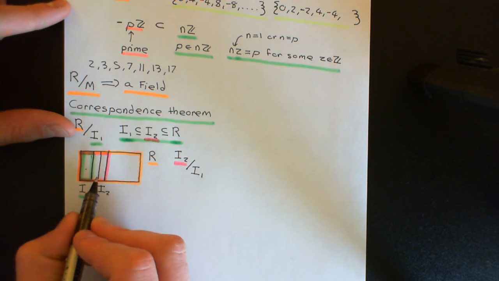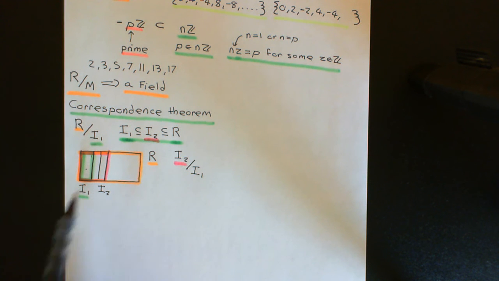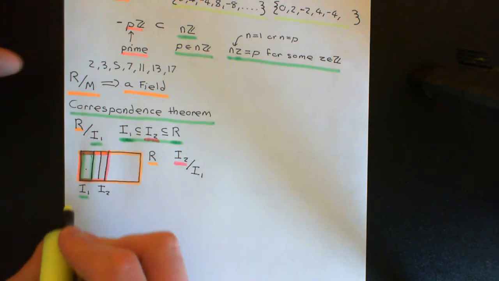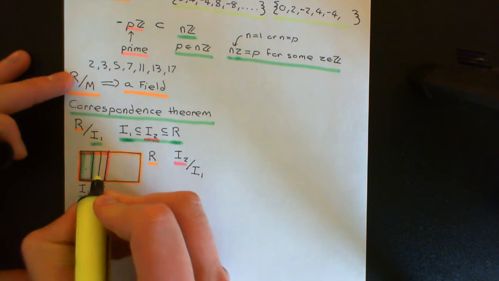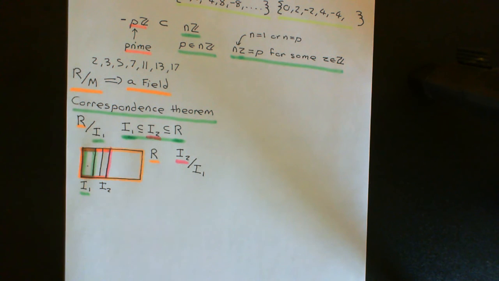Now I admit that the picture makes it look as though these are not all the same size. In reality, they would all be the same size. But the point here is I didn't just want to have one coset there, which is why I've put a line down between them. So now I've partitioned I2 up into the additive cosets of I1, which is completely contained within I2, and you can do that.